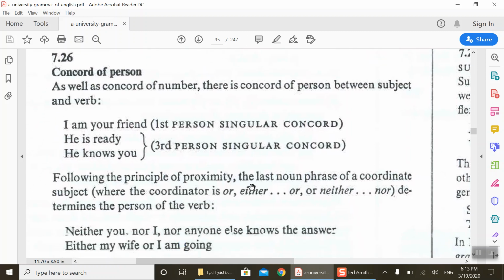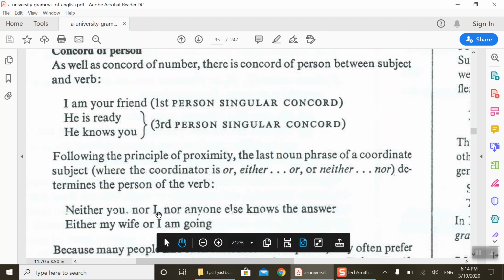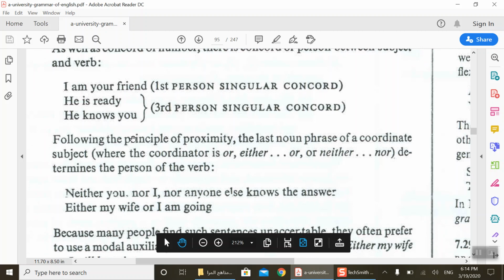Following the principle of proximity, the last noun phrase of a coordinate subject, whether the coordinator is or, either or, neither nor, determines the person of the verb. Neither you nor I nor anyone else knows the answer. You see here, we depend on what? The principle of proximity. Either my wife or I am going. Proximity.